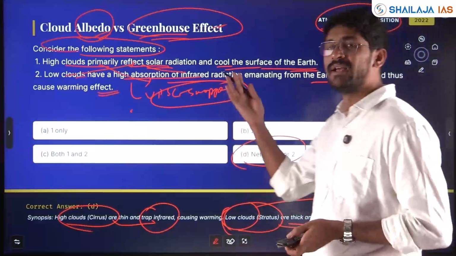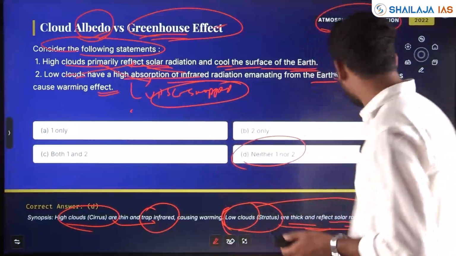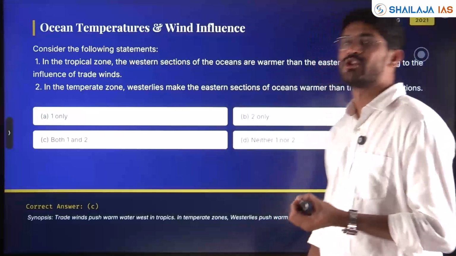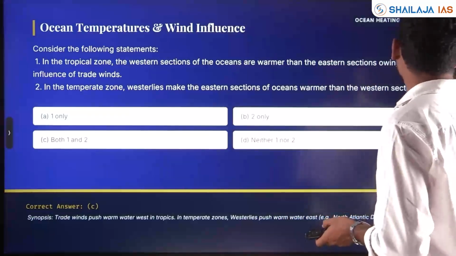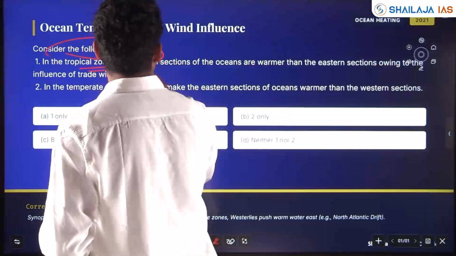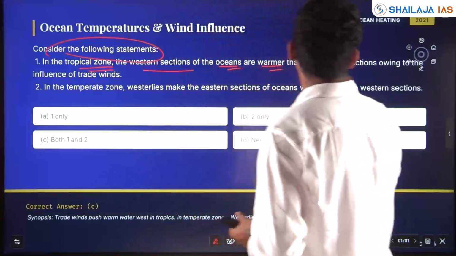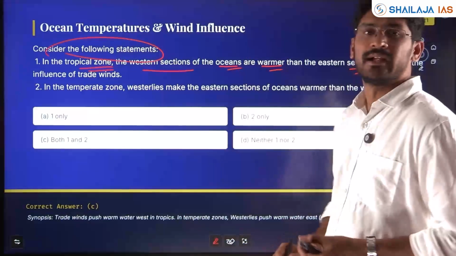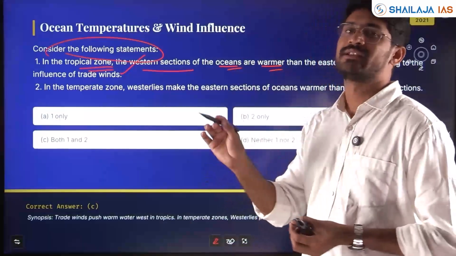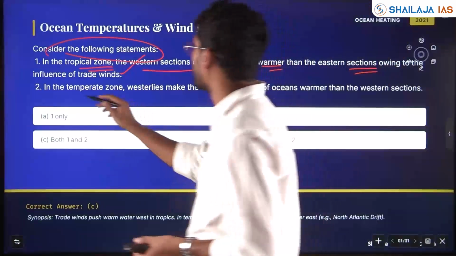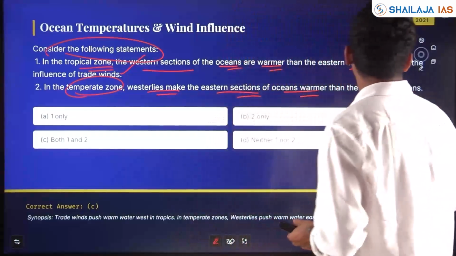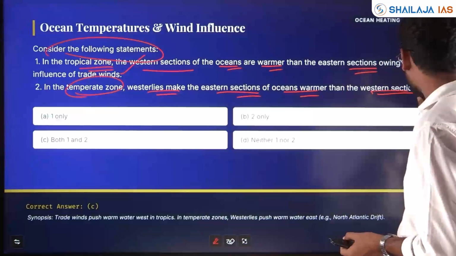These are the basic concepts of geography with respect to atmospheric heating. Now, ocean temperature and wind influence on ocean heating. Consider the following statements. In the tropical zone, the western sections of the ocean are warmer than the eastern sections owing to the influence of trade winds. Geography is linked with mapping how wind systems and ocean currents work. In the temperate zone, westerlies make the eastern sections of the ocean warmer than the western sections. Yes, this is also correct.